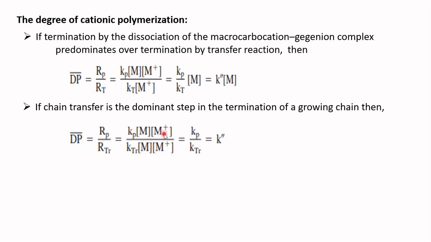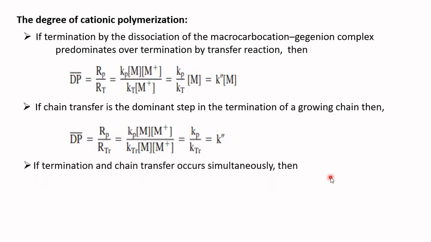So, both the numerator and denominator have M and M plus ion concentration. They will cancel each other. Then it will be Kp divided by Ktr, which can be expressed as K double dash. That means the degree of polymerization is independent of the concentration of monomer as well as the concentration of catalyst if the termination is by the chain transfer reactions.